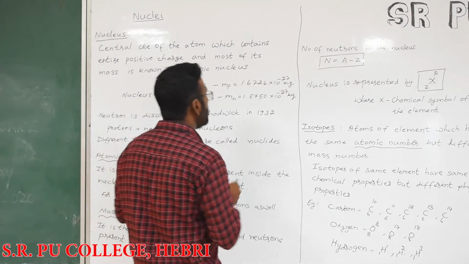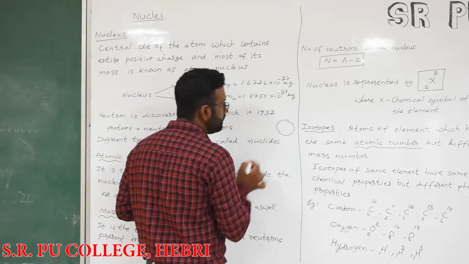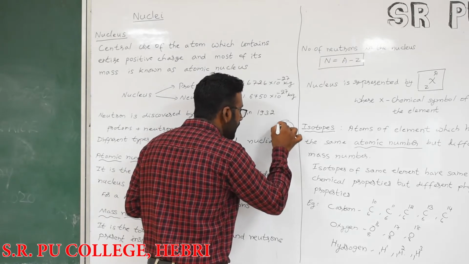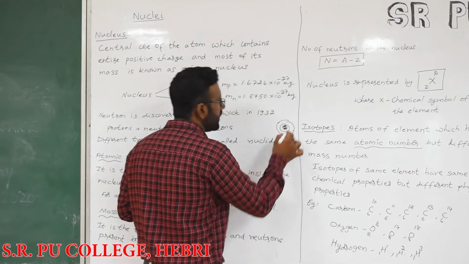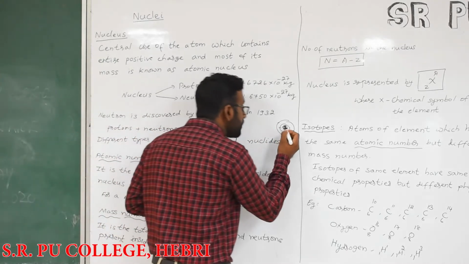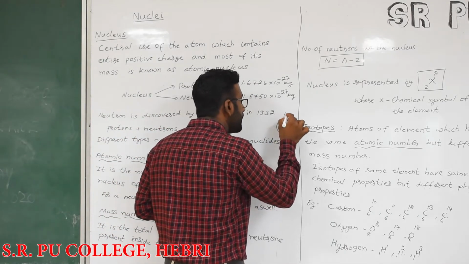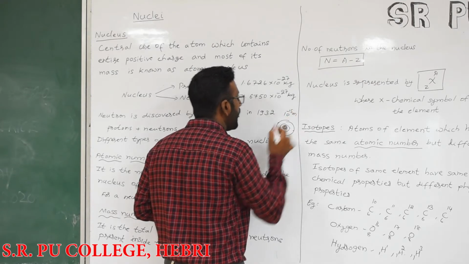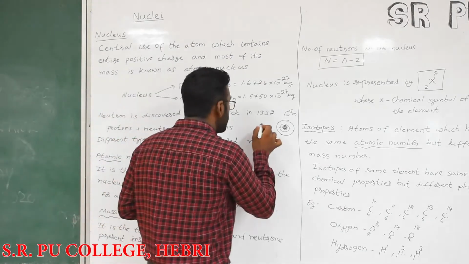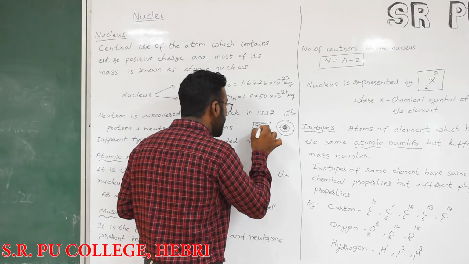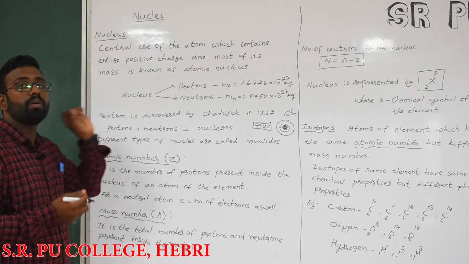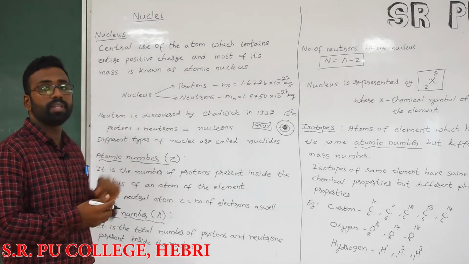So what do you identify by seeing this? You know this structure, right? It is the atomic structure, where at the center we have the nucleus and electrons are revolving around it. This is the idea we have about the atom. Now we are mainly focusing on the small area in the range of 10 to the power minus 15 meter. You should know that the nucleus contains almost 99.9% of the mass of the atom. Only the remaining mass is contributed by the electrons.